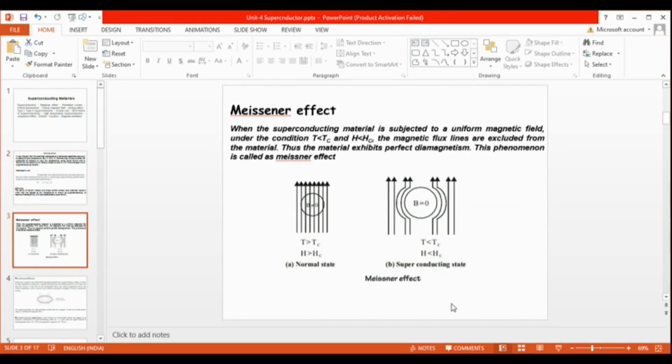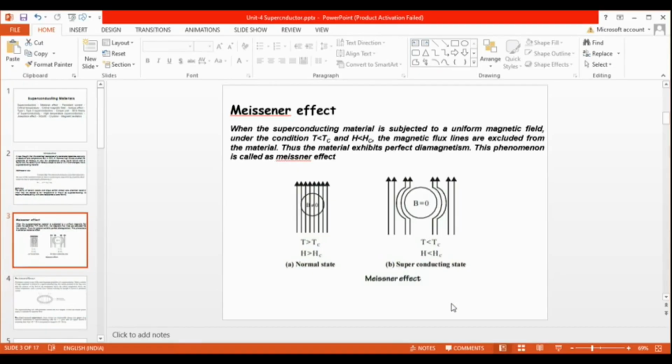Next, Meissner effect. The same kind of behavior we have studied in Unit 3, magnetic materials. Here also we are going to see the extended version of the magnetic property of diamagnetic material, which is the Meissner effect.